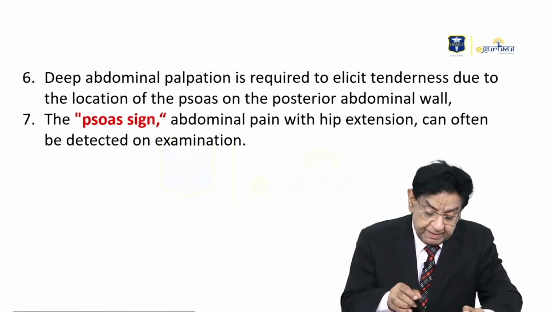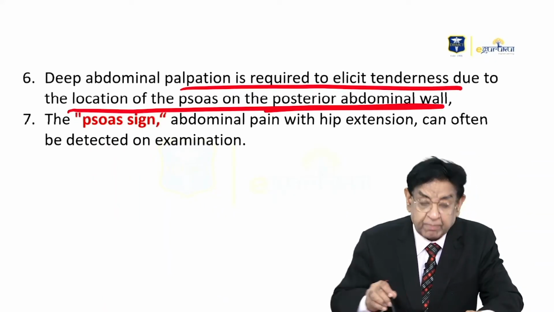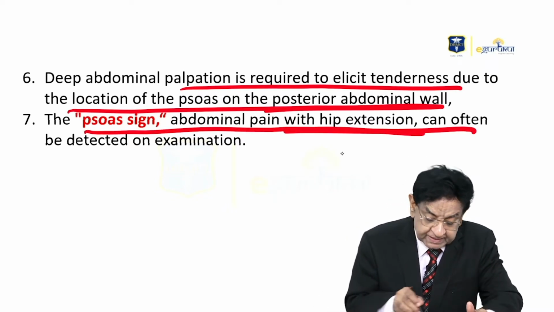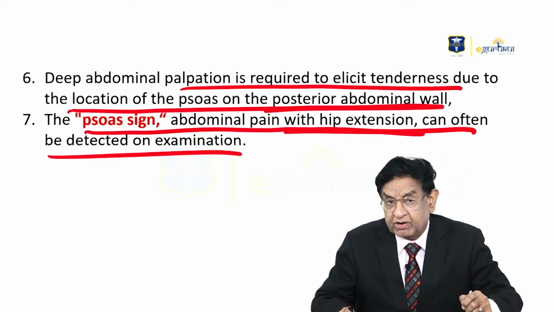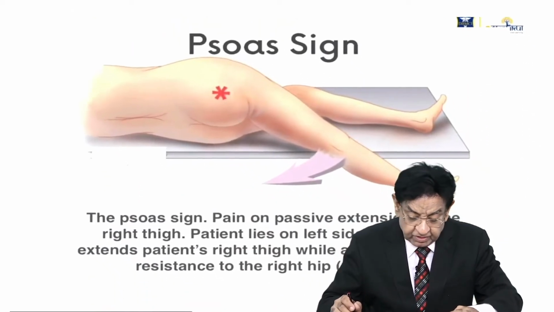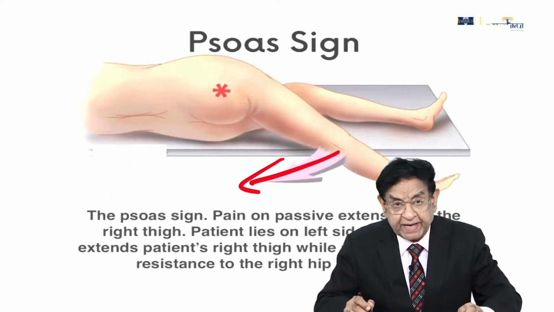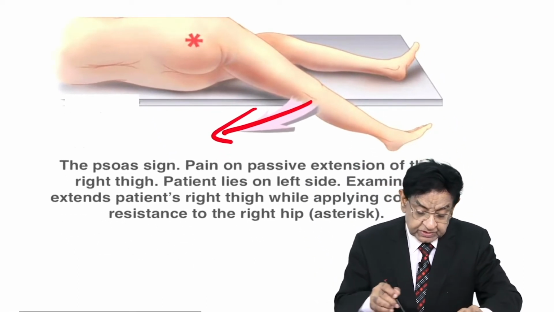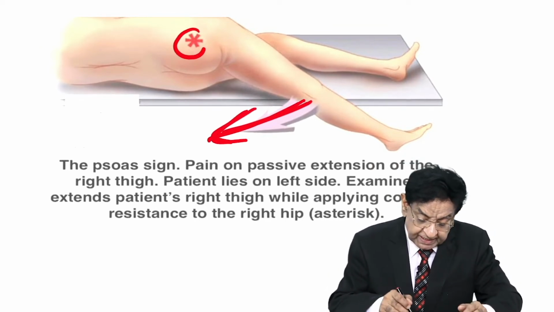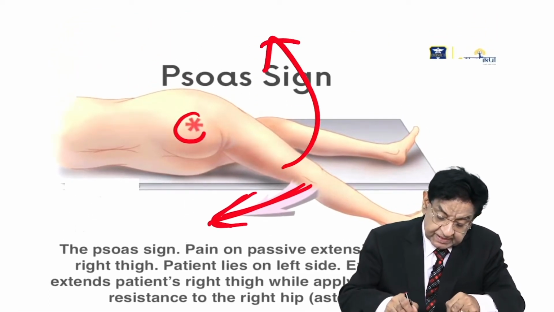Now, deep abdominal palpation is required to elicit tenderness due to the location of the psoas on the posterior abdominal wall. Psoas sign, abdominal pain with hip extension, can be detected on examination. It's a very, very important sign. This is the way you are extending, and that can cause pain. This is the place where the psoas abscess is. You are extending the leg, and that is increasing the pain. But if you flex, it will reduce the pain.